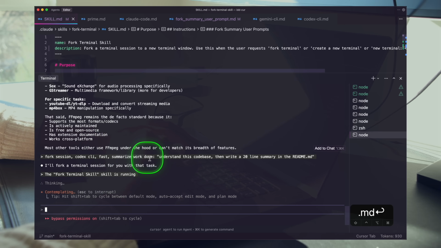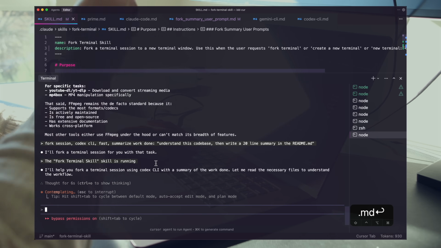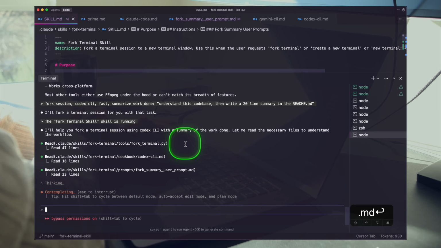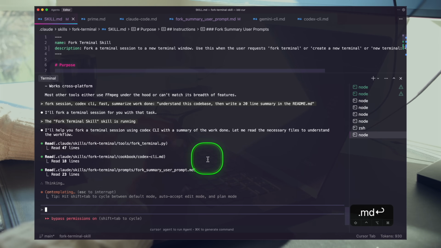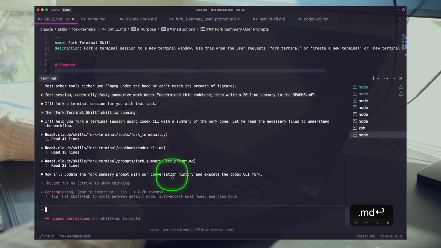It's going to summarize the work done. Okay, so there's a lot going on here, but it should all be handled in our skill. Okay, so let's see how this goes. Good. Fork terminal read, Codex CLI read, fork summary user prompt read. There we go. Fork summary prompt with our conversation.